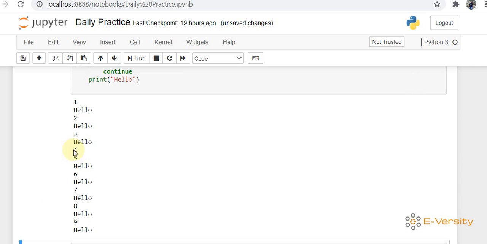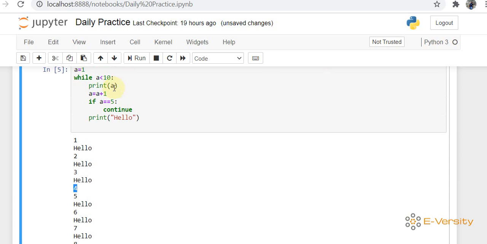You can see after 1 it is printing hello, 2 hello, 3 hello, but after 4 no hello. That means when it prints 4, it is incremented by 1, so now the value of a is 5, and it is checking 5, so it continues, does not execute this statement, and goes to the upper side. So you can see after 4 it is not printing hello, after 5 it is printing hello. So continue is basically used for jumping over statements. Got my point? Fine.